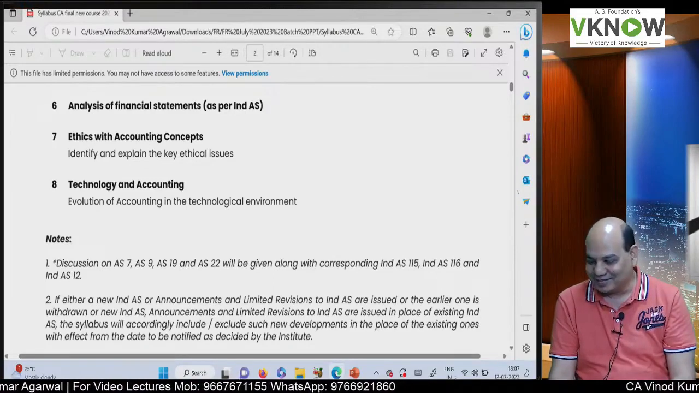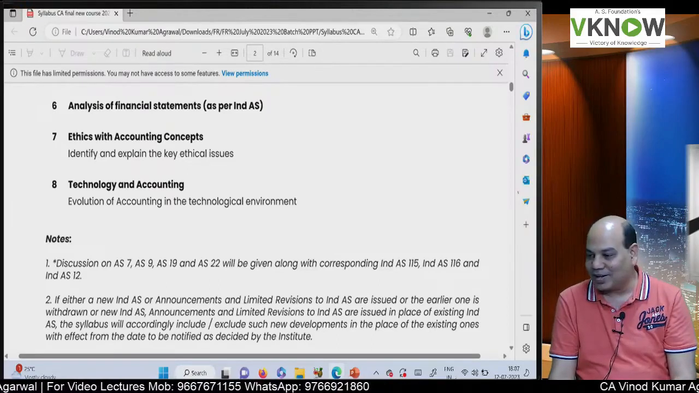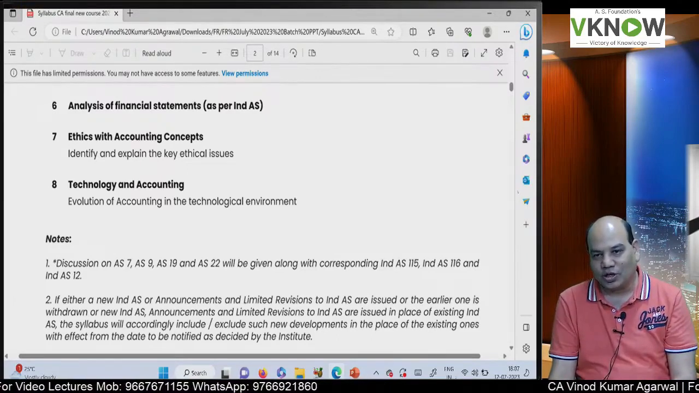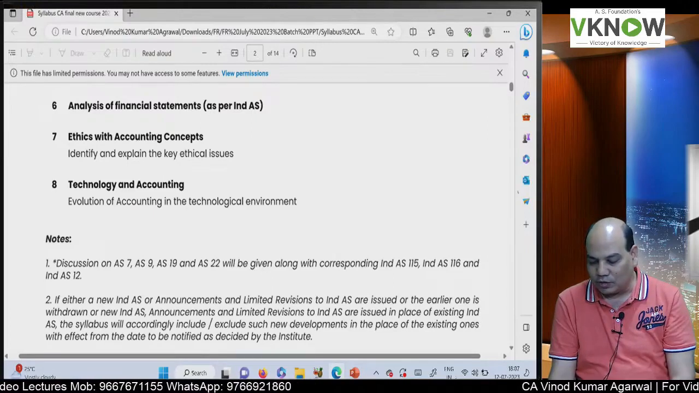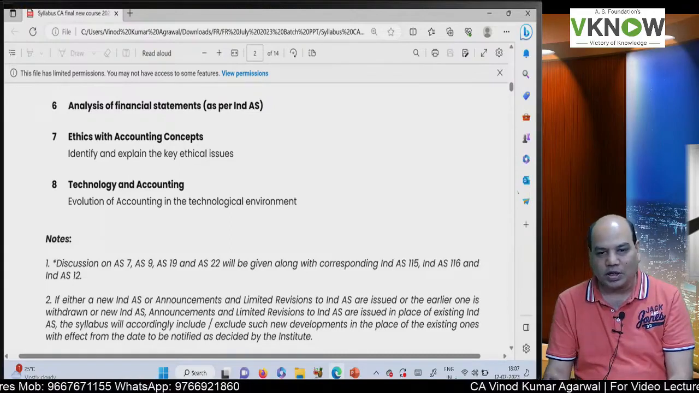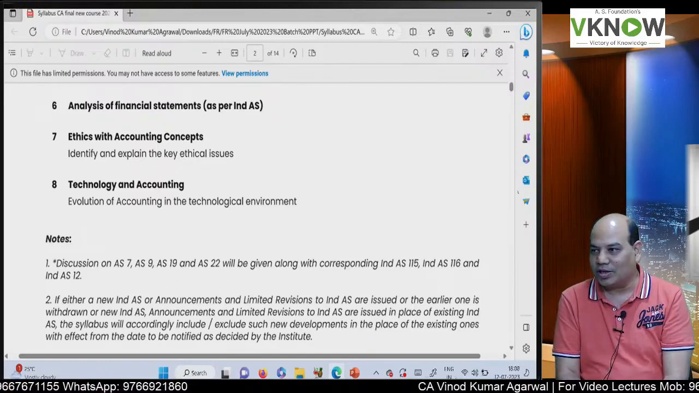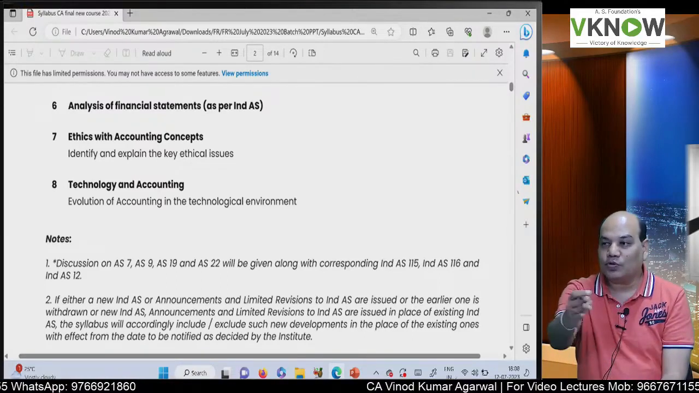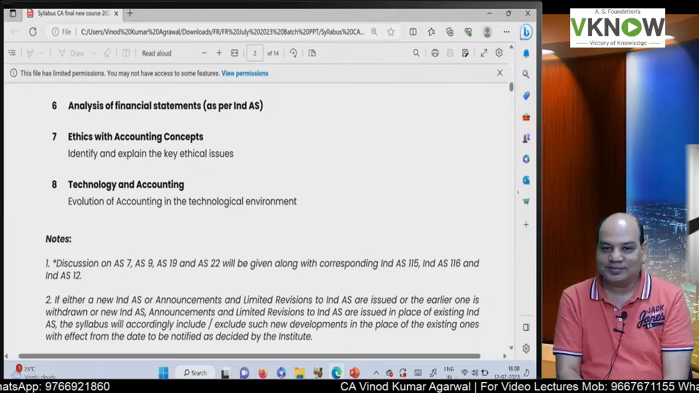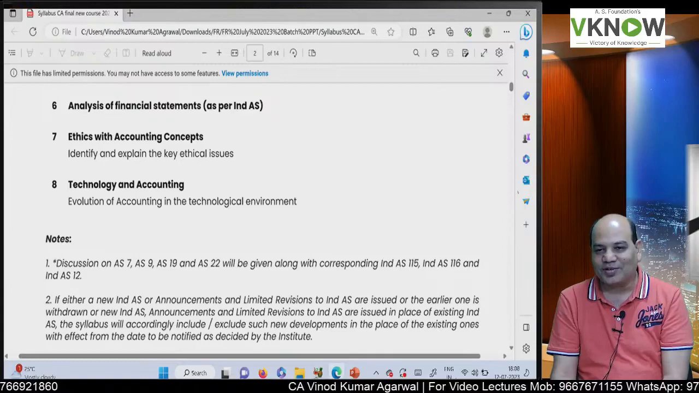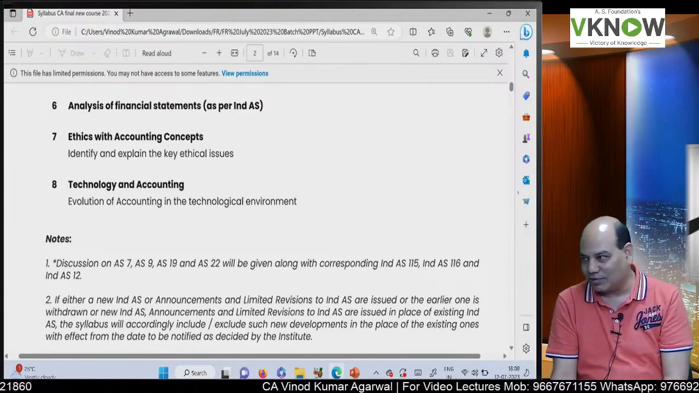Yes, auditing. And the last topic they have added is technology and accounting. Technology and accounting, again a theory topic, evolving of accounting in the technological environment. So basically how the new technology, artificial intelligence, machine learning, is going to affect your accounting also. All of you will become outdated soon. Unnecessarily you are learning, because technology will do all the basic accounting work.